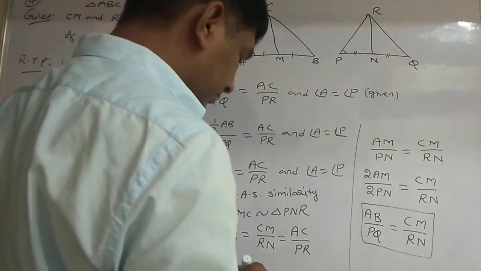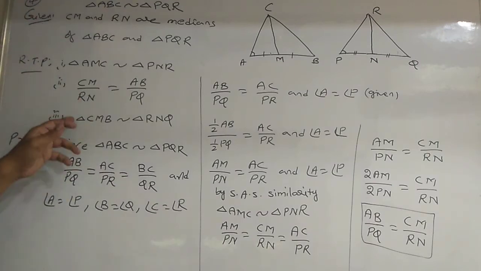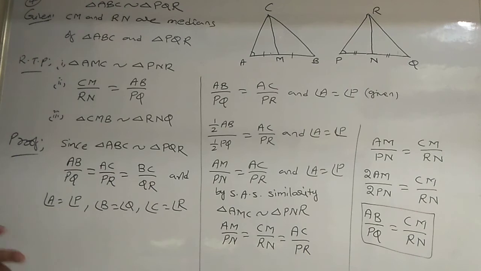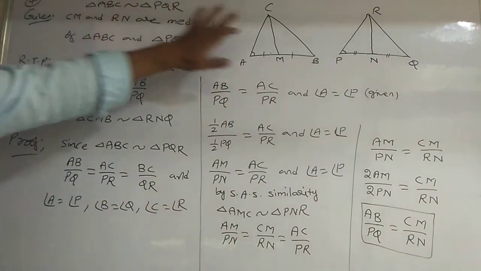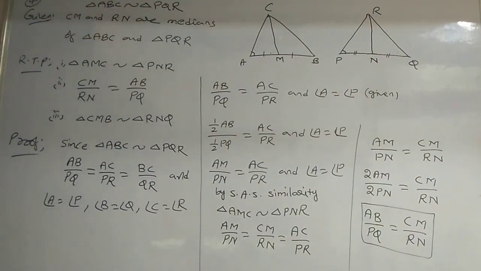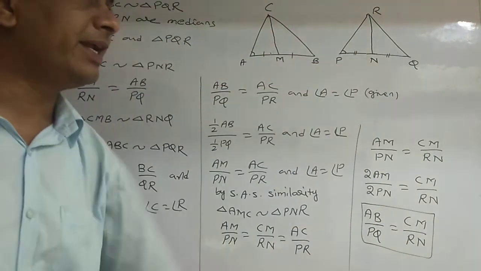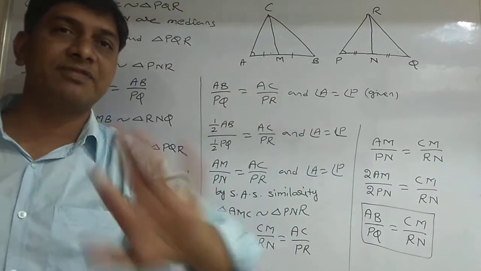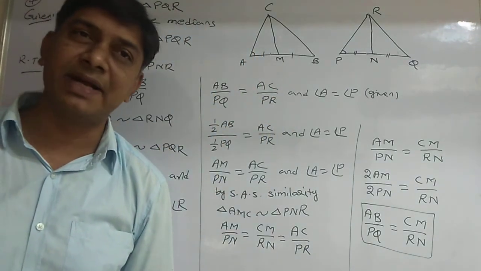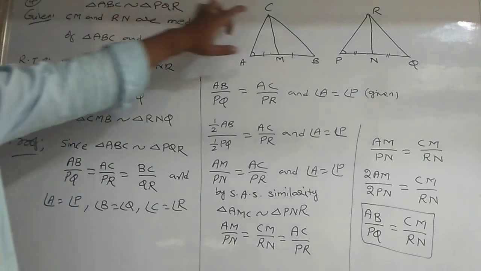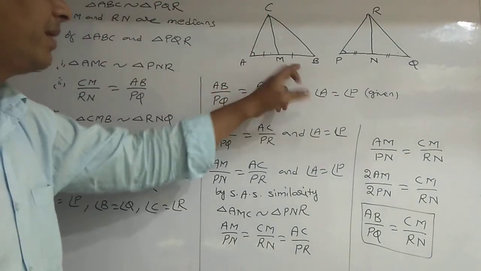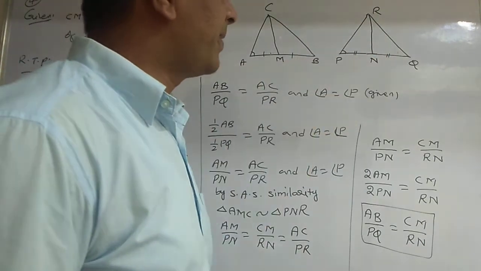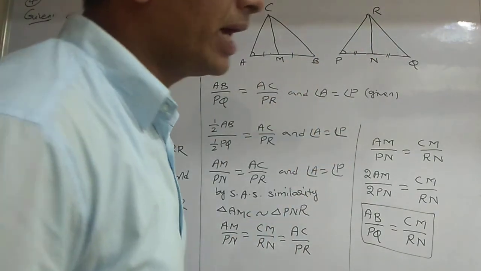See here, the third condition you prove yourself by taking these side ratios. Triangle ABC is similar to triangle PQR, and CM and RN are the medians. A median is a line drawn from a vertex to the midpoint of the opposite side of a triangle. That means CM is a median, so M is the midpoint of AB, and AM and MB are equal. RN is the median, so N is the midpoint of PQ, and PN and NQ are equal.